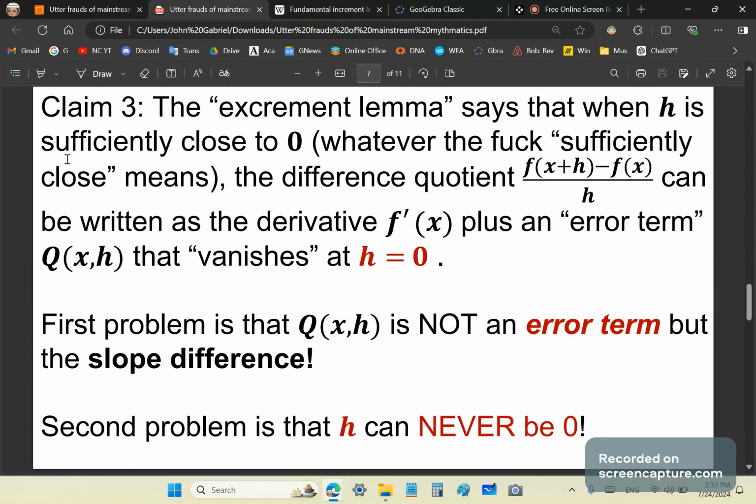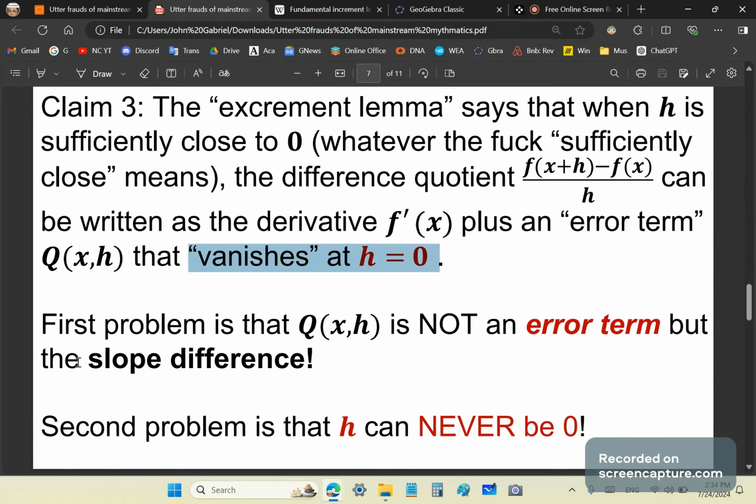Morons. Okay, claim number 3 said the excrement lemma says that when h is sufficiently close to 0, whatever sufficiently close means, the difference quotient, which is this here, can be written as a derivative plus an error term that vanishes at h is equal to 0.